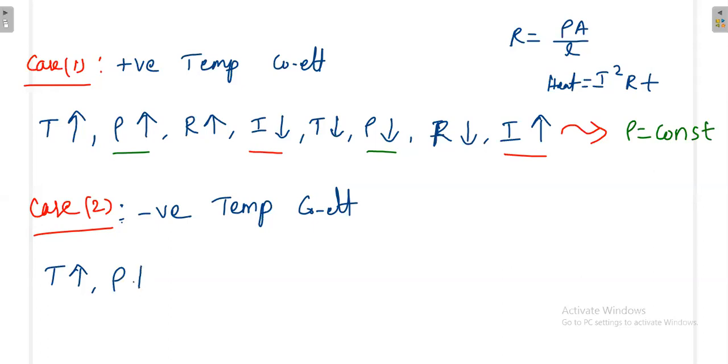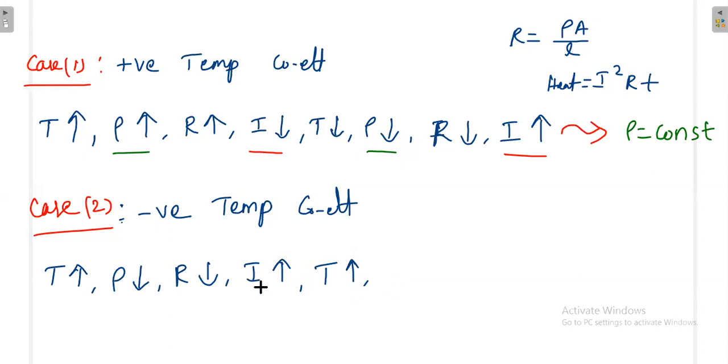If it is a negative temperature coefficient and you increase the temperature, what will happen, sir? Resistivity will decrease, then resistance will decrease. Once resistance decreases, current will increase. Once the current increases, I squared R will produce extra heat energy, and the temperature near the device will increase. Already the atmosphere has some temperature, the device will produce some other temperature, then both will add up.